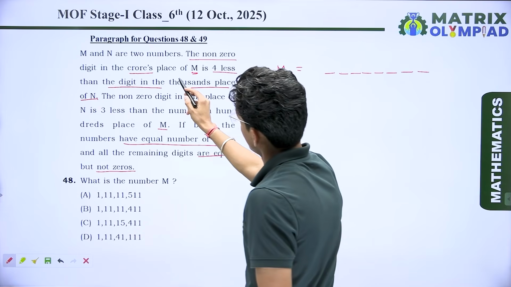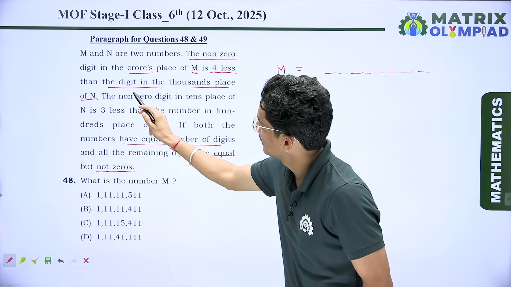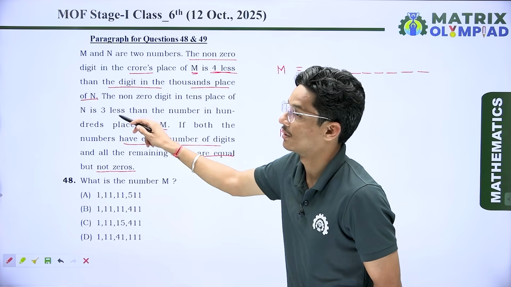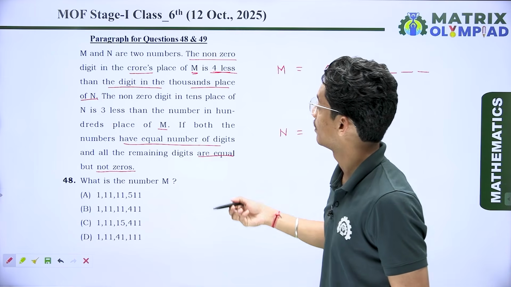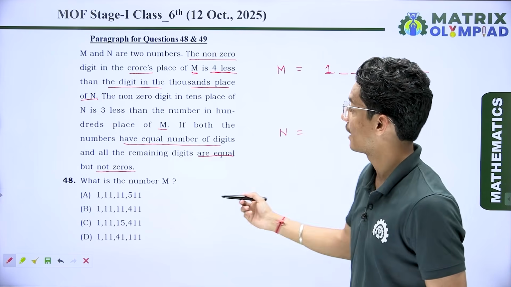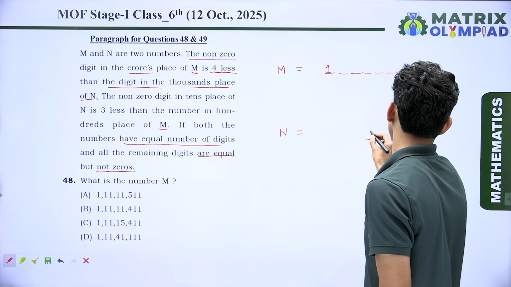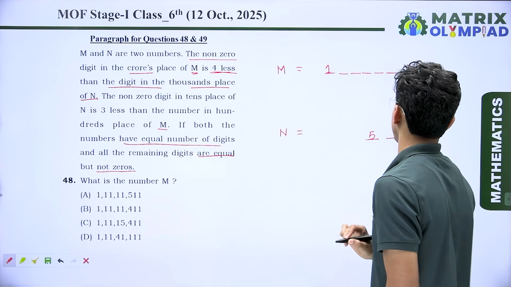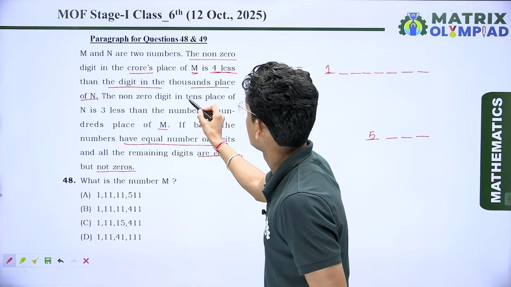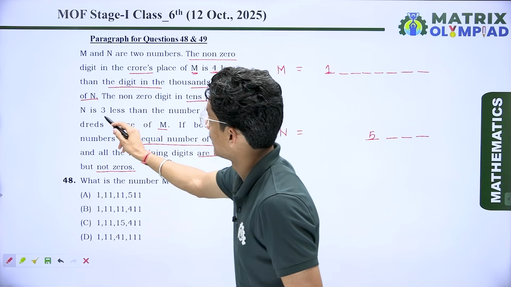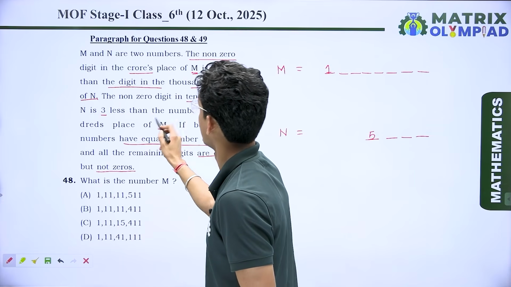So here we have the crore place of M is 4 less than the digit in the thousand place of N. It means if we take 9 on the crore place of M, then we take 5 on the thousand place of N. So here we take 1, 10, 100, 1000. Here we take 5. Now next, the non-zero digit in the tens place of N is 3 less than the number in the 100 place of M.